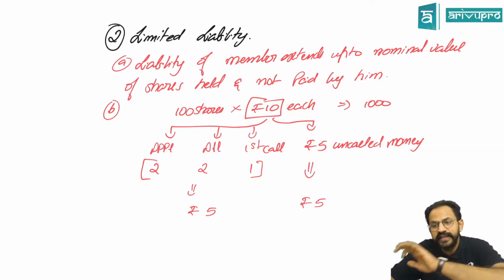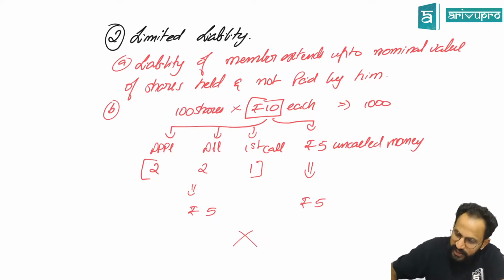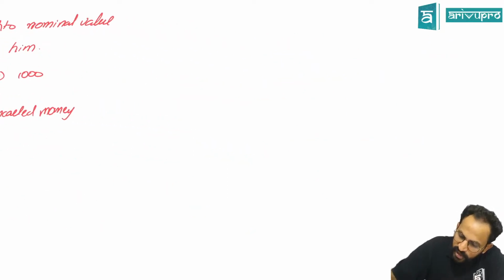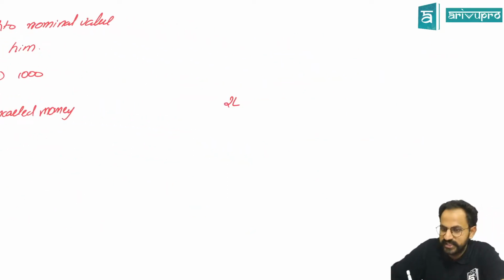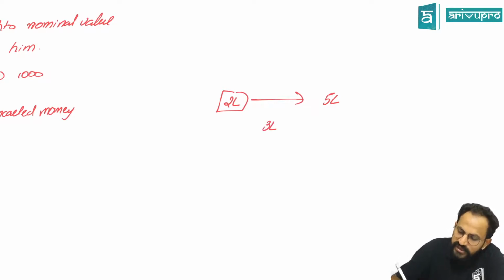Sir, what if the entire 10 rupees was called by the company? Then your liability becomes zero, nil. So what do you mean by limited liability, sir? Now take the example. If you had 2 lakh worth of assets, and your liability was 5 lakh, first you will use the 2 lakhs to pay this 5 lakh. Sir, now what happens to the 3 lakh?